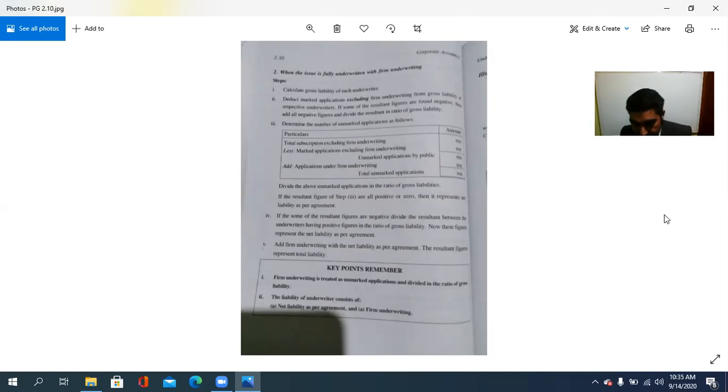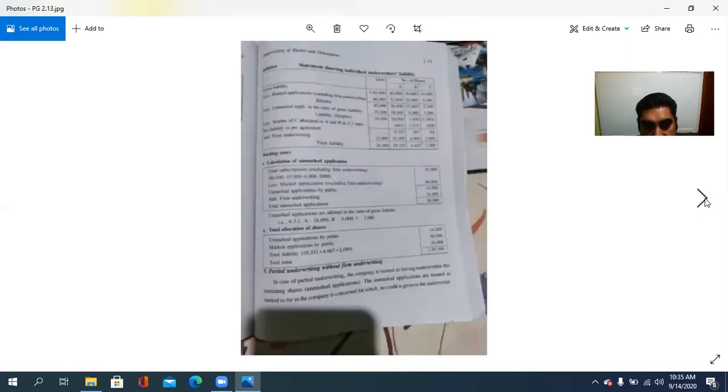So today we are going to see what is a partial underwriting without firm underwriting. We said earlier that complete underwriting is there, partial underwriting is there. The first case is fully underwritten, without firm underwriting and with firm underwriting. That we have seen.